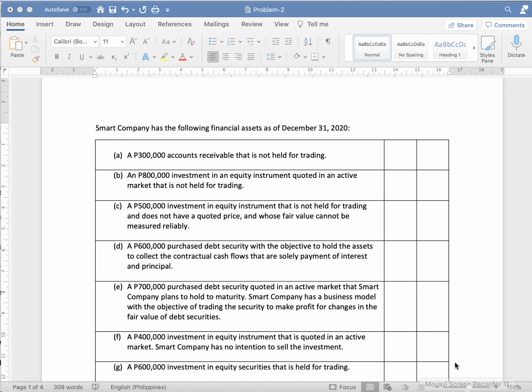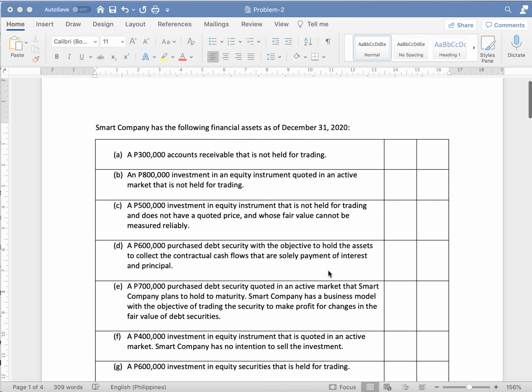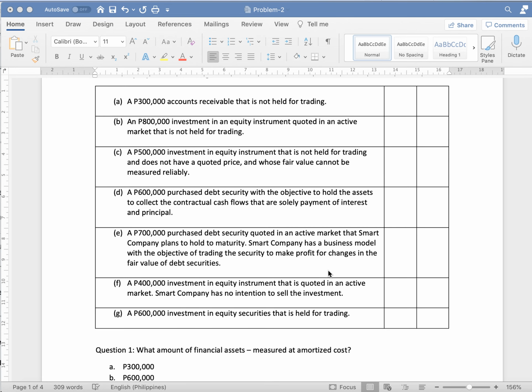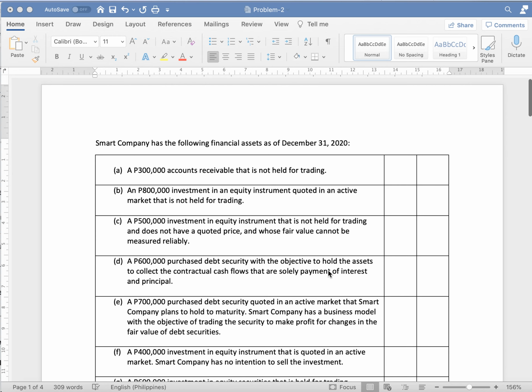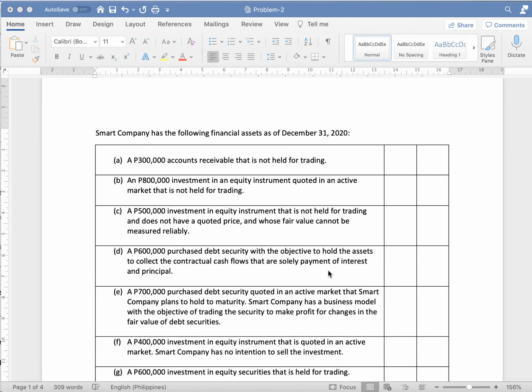So today we will be discussing all about investment securities, both for equity and debt securities. So how do we measure them? Should it be amortized cost or fair value method? Okay. So here we have a sample problem which is from the book of Oberita.